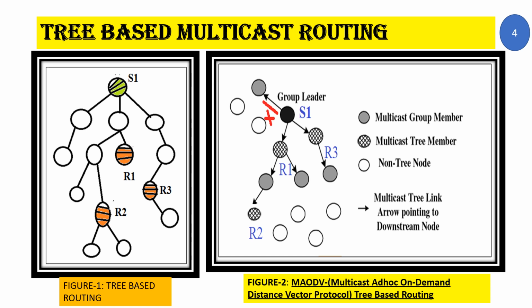That is why the red cross mark has been put. Communication always takes place in a downstream manner, from the source on. You can check the direction of the arrow mark; it is only downwards. So no upward communication takes place in the multicast ad hoc on-demand distance vector routing protocol.